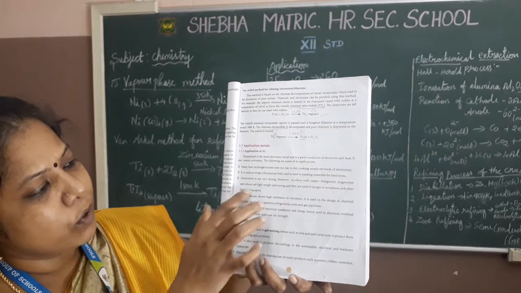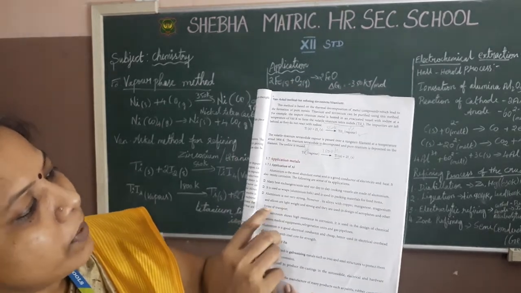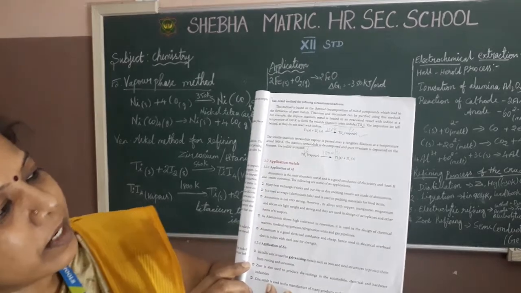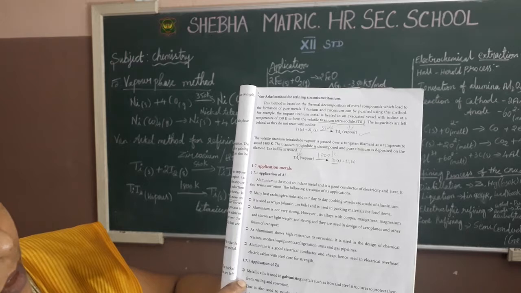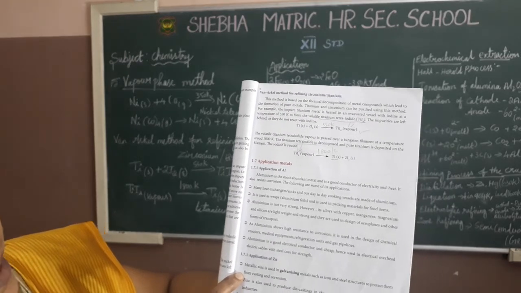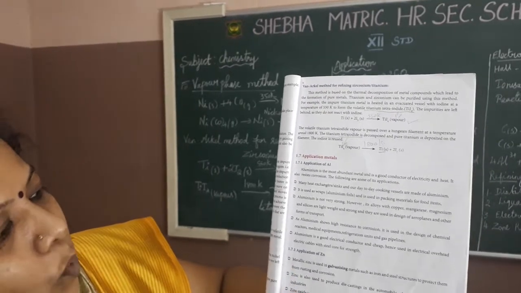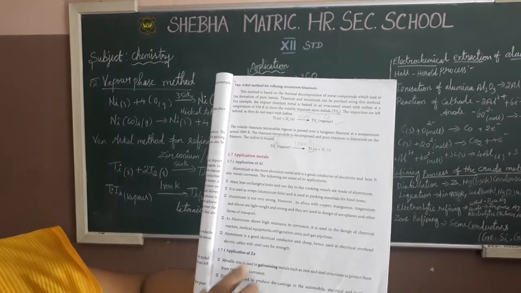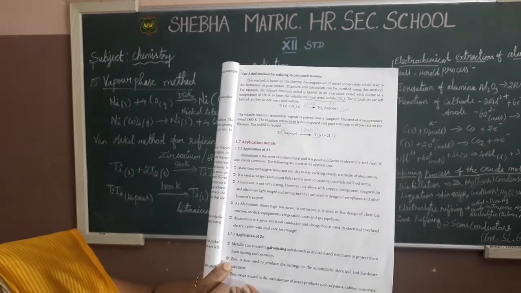I will send you the notes, so you have to read carefully. Aluminium: many heat exchangers or sinks and our day-to-day cooking vessels are made of aluminium. Aluminium is a good electrical conductor and cheap, hence used in electrical overhead cables with steel core for strength.